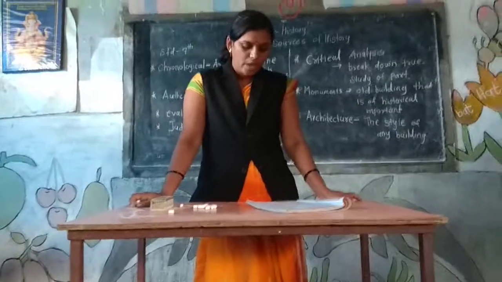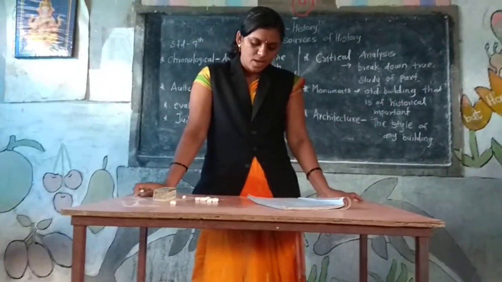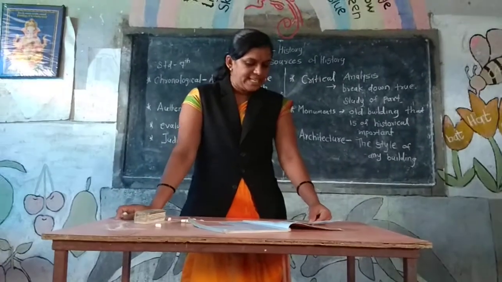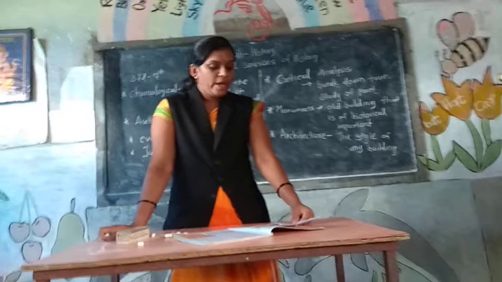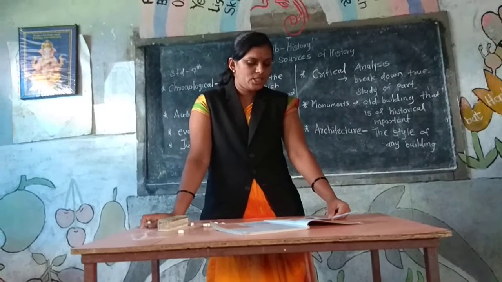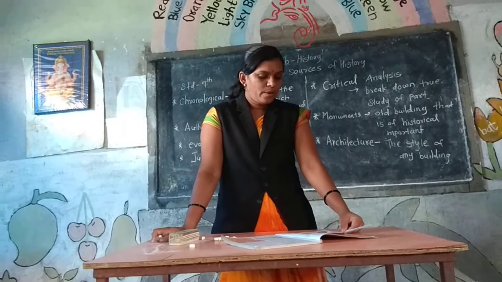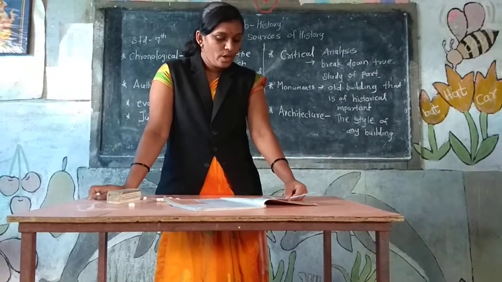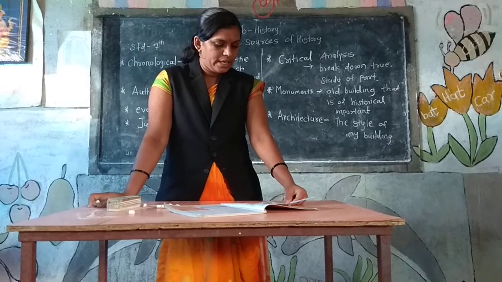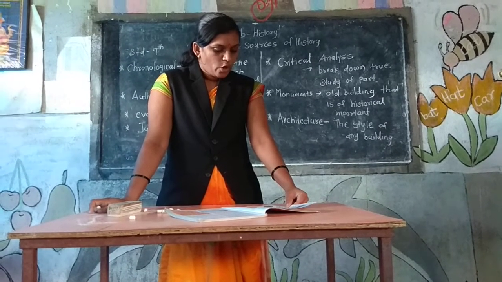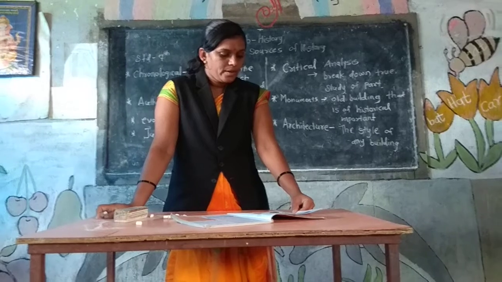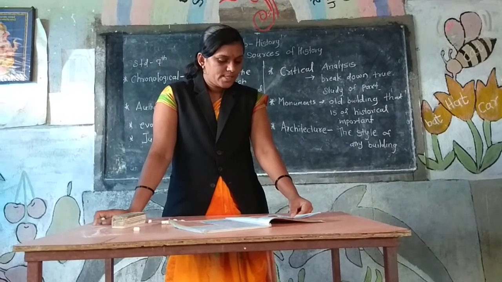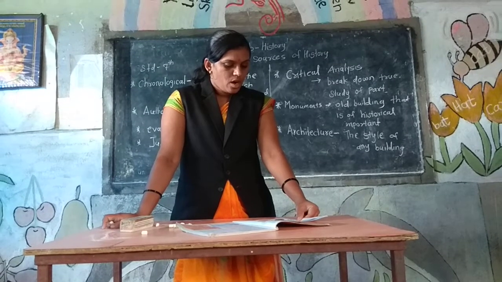From these coins we learn about the rulers, their periods, governors, religious ideas, personal details, etc. Similarly, we also learn about the financial transactions and economic conditions prevailing at that time.